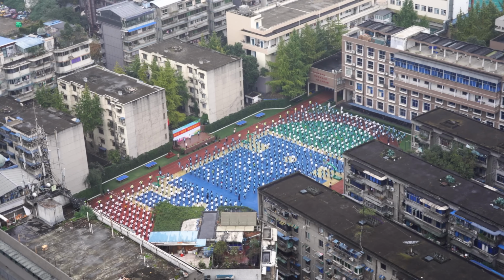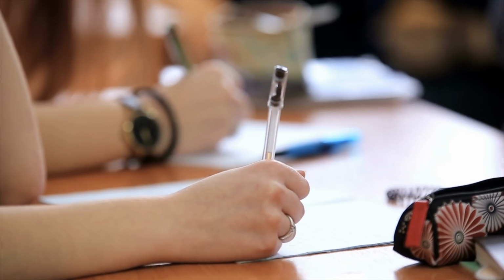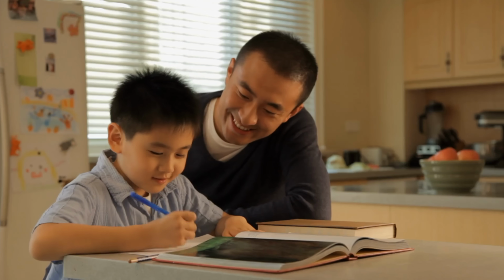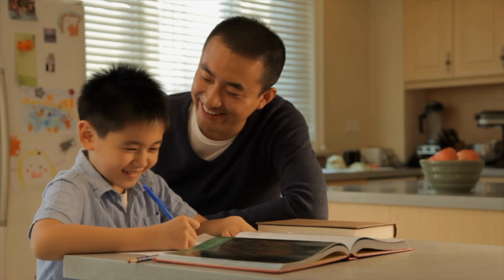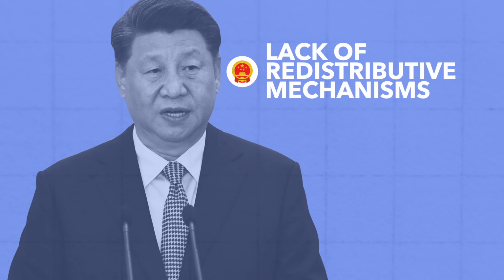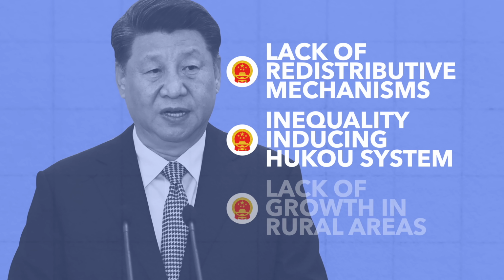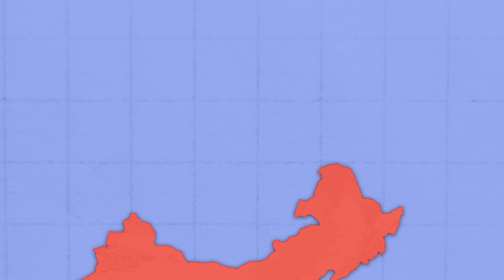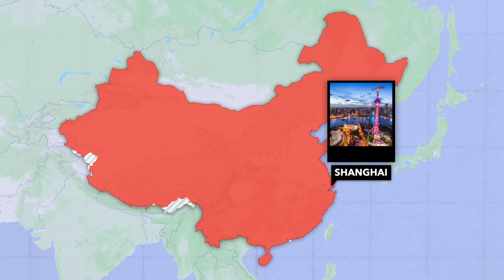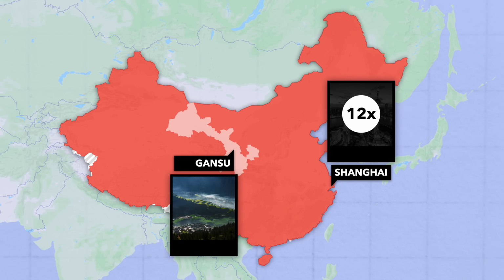And there's a growing sense that China's education system is being gamed by wealthy parents who can afford to pay for expensive tutoring. Anyway, this combination of a lack of redistributive mechanisms, an inequality-inducing hukou system, and the fact that China's economic growth was concentrated in its urban centres has created the world's worst urban-rural divide. Today, the average Chinese worker in Shanghai makes 12 times that of someone living in rural Gansu.